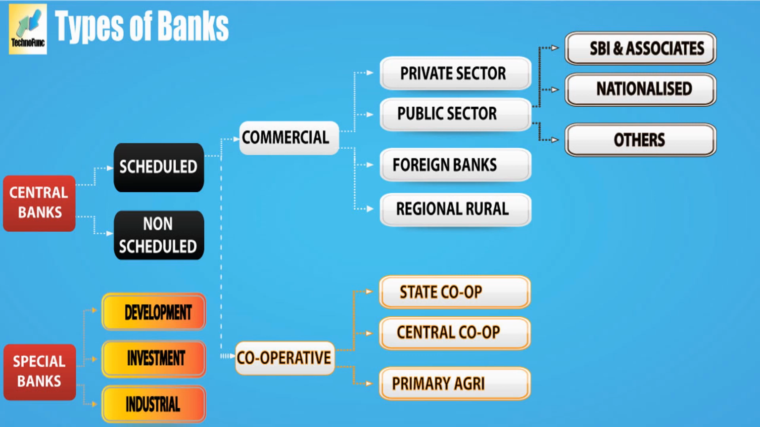Another one is nationalized bank. So in the last session, I explained nationalized banks. So in 1969, 14 banks were nationalized, and in 1986 other banks were nationalized.